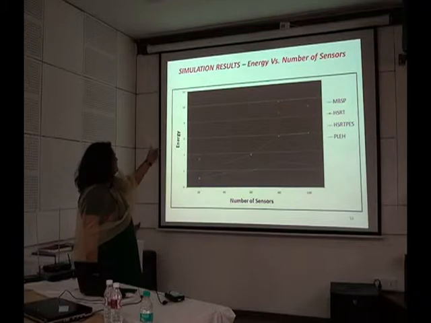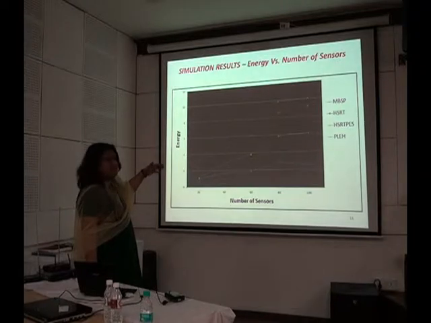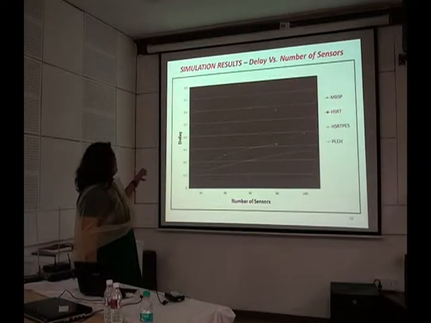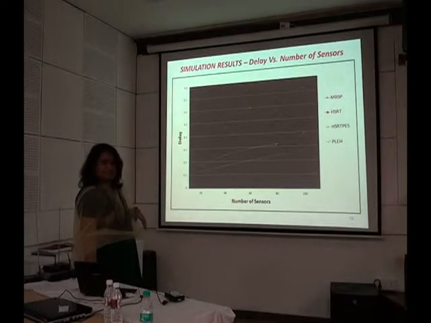As we see in the first graph, energy versus number of sensors, the energy consumption has been minimized from MBSP to PLEH. So a significant amount of energy saving has been achieved. Moving on to delay versus number of sensors, from MBSP to PLEH the delay has been minimized.